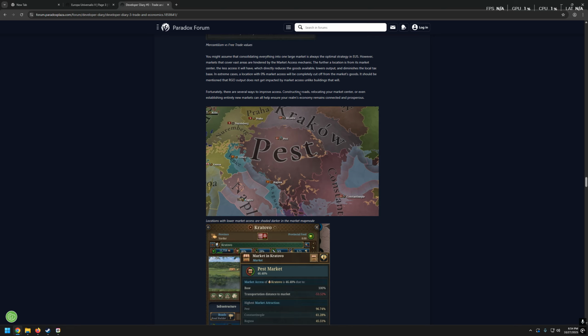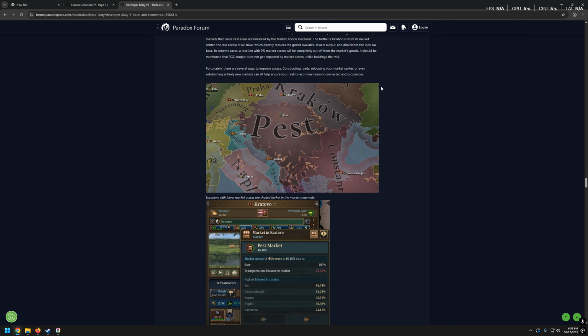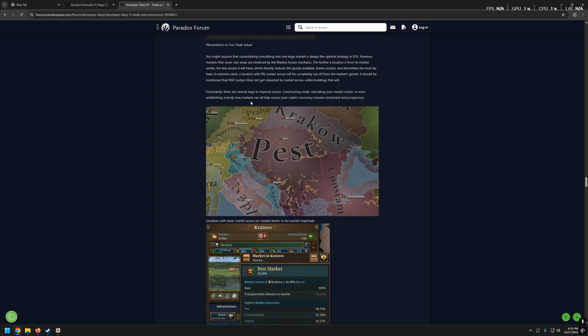Cool. And again, I hope that it won't happen that people will tell you, okay, you know what? Don't construct roads. It doesn't matter. It's too expensive. It's not worth it. Just create markets. It's easier. It's more economic, and that's the meta. Hopefully that won't happen. Hopefully it's well balanced, so you can use every possible tool in your toolbox.